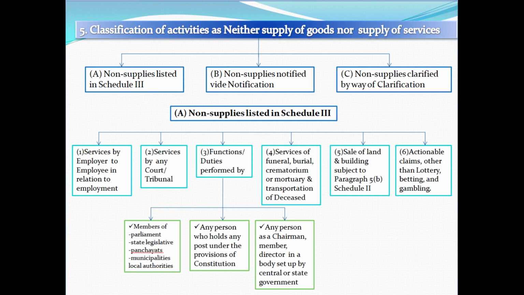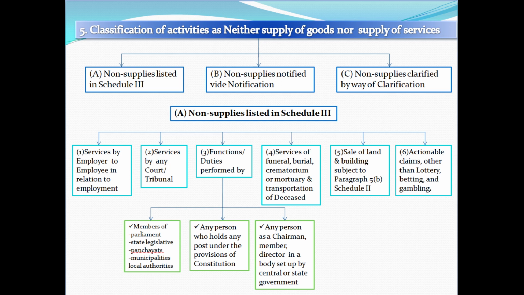And the fifth topic is non-supplies, which means classification of activities neither supply of goods nor supply of services. These activities are specified in three categories. The first one is listed in Schedule 3, the second one is notified by way of notification, and the last category is clarified by way of clarification. Let us discuss one by one.